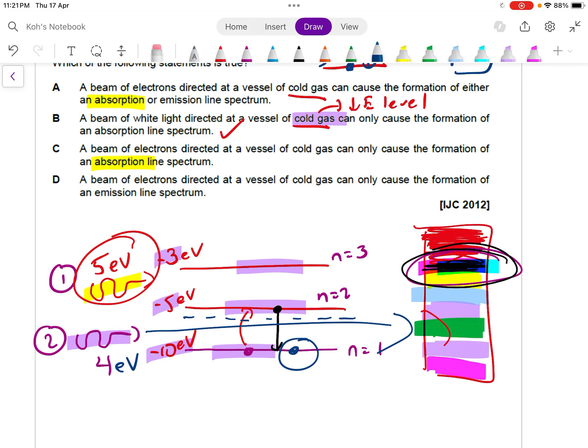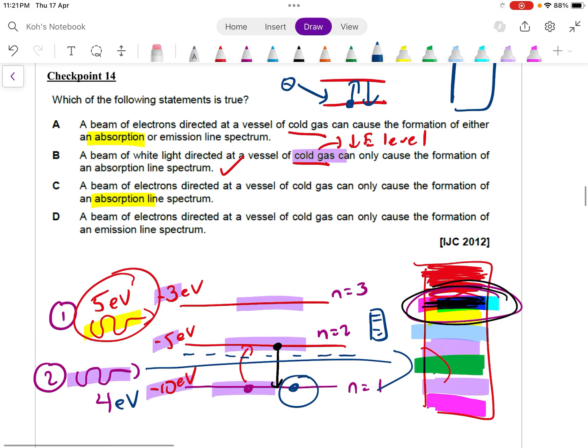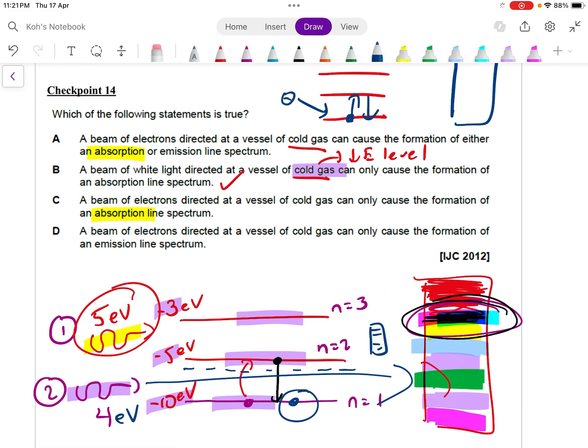Because of course there's a diffraction grating right here. Let's just say there's a diffraction grating, to so-called disperse your color into 7 different colors. Okay, so the answer will be B. Okay, what about A, C, and D? So A, C, you notice that they say that a beam of electron directed at a vessel of cold gas can cause the formation of either an absorption or emission line spectrum.